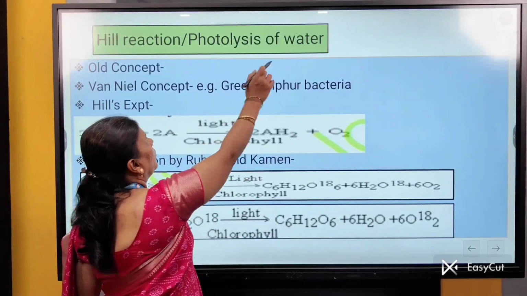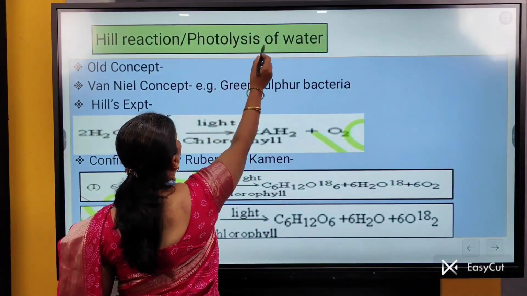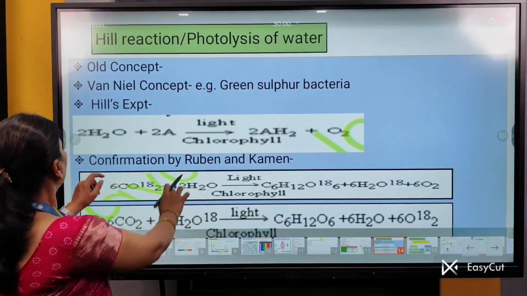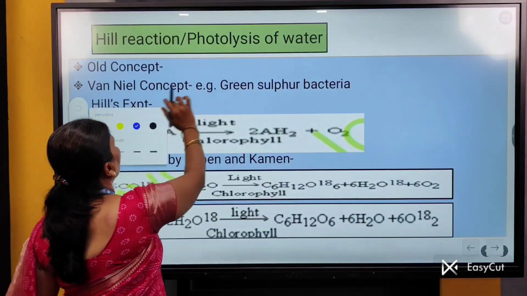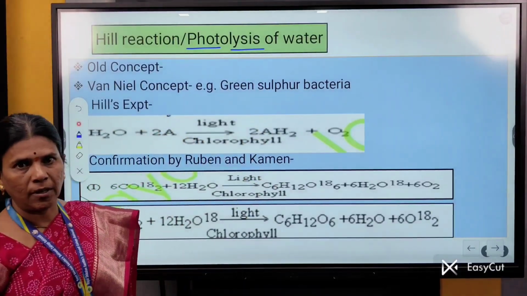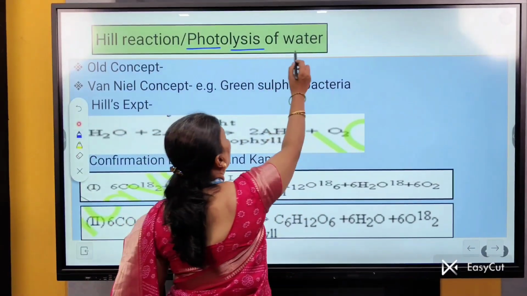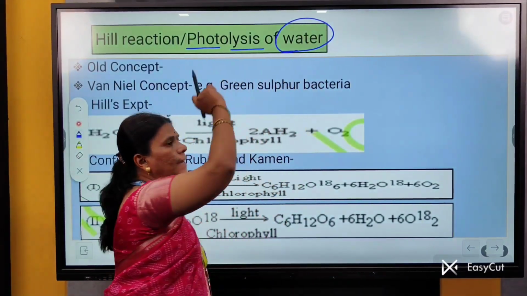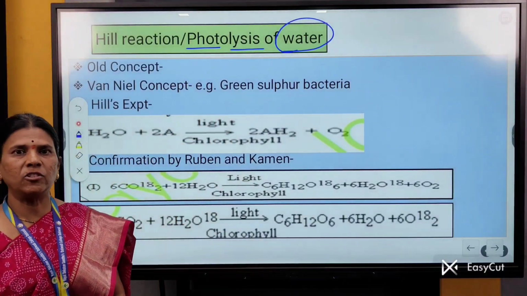What is photolysis of water? If we dissect the word photolysis, photo means light and lysis means breakdown. There is a breakdown of water molecule in presence of light. It is called photolysis of water.